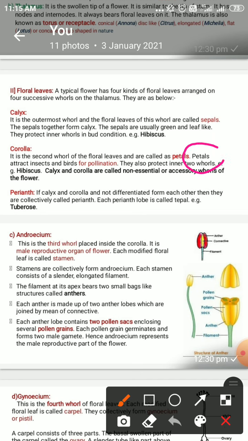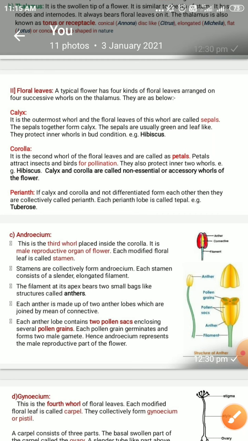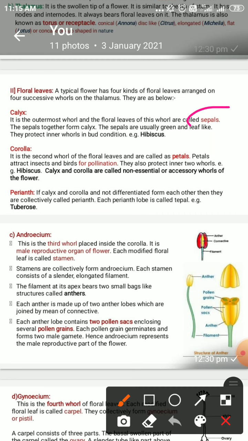The different elements composing the calyx are the sepals. The sepals are green. They may be 5 in number, 4 in number, or 3 in number, depending upon the flower. And these green, leaf-like structures compose or form the calyx.